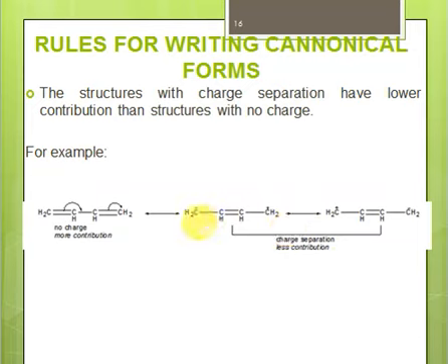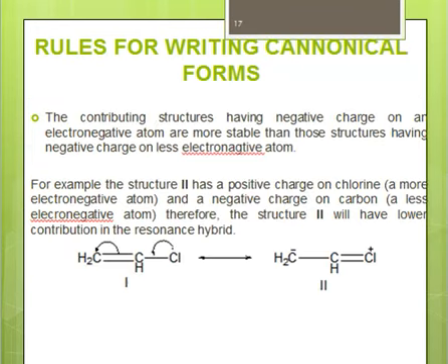Similarly, these 2 structures, they are having charges. So when you have charge separation, whenever you have a structure with charge, then that structure will be less stable, right? So more charge, less stability, less contribution, right? So whenever you have a contributing structure that is more stable, that will contribute more. Whenever you have a contributing structure that is less stable, that will contribute less.